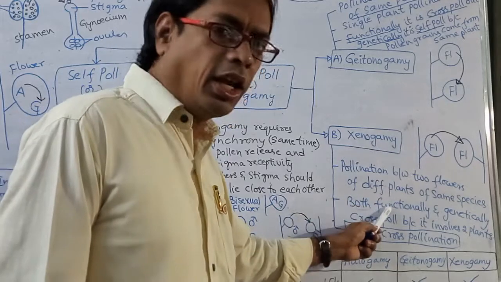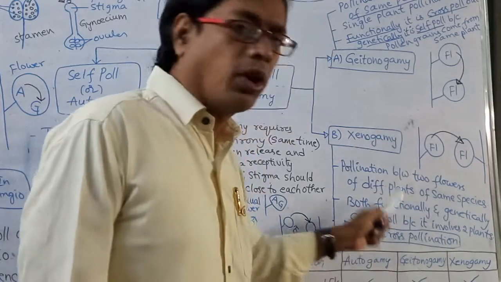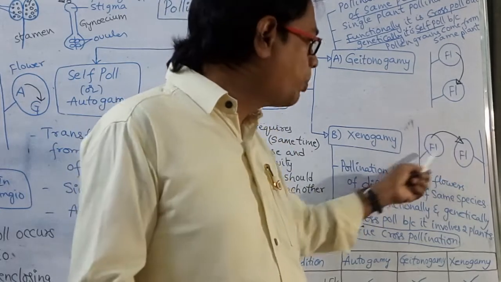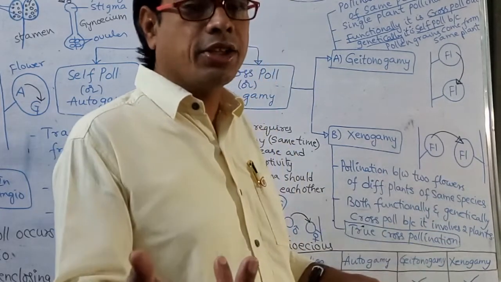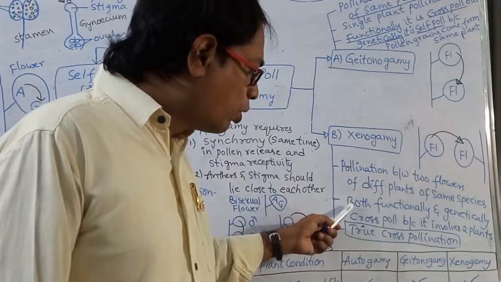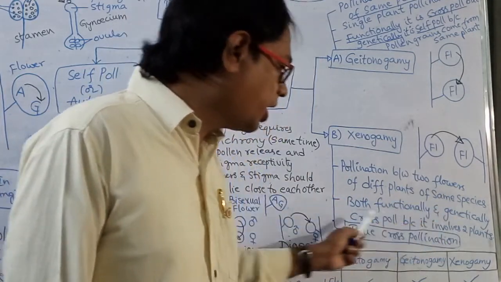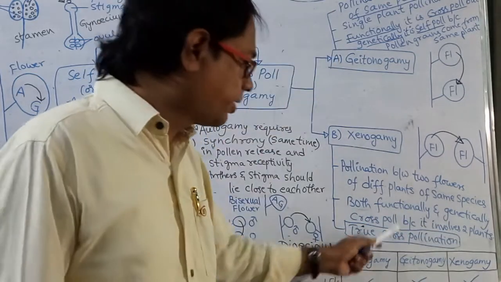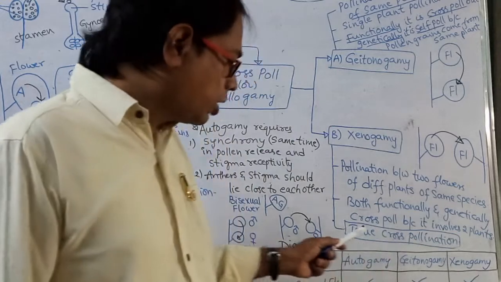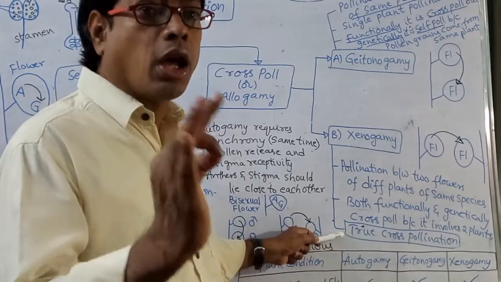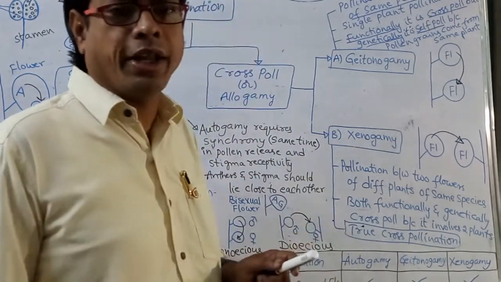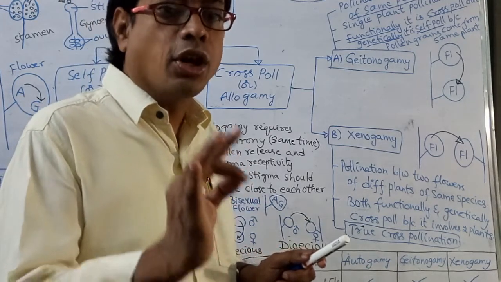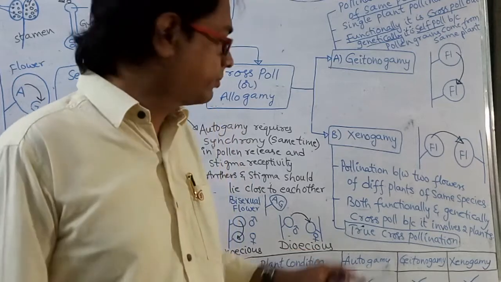Both functionally and genetically it is cross pollination. That means 2 flowers are required, cross pollination. 2 plants are required, so genetically it is also different. So it is both functionally and genetically cross pollination, because it involves 2 plants. So it is also called true cross pollination. It is very, very important, my dear students. Are you understanding?